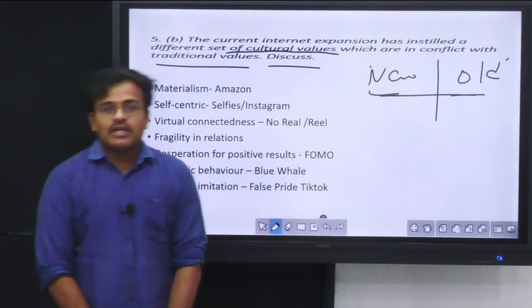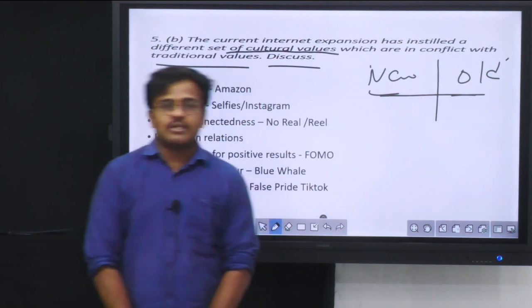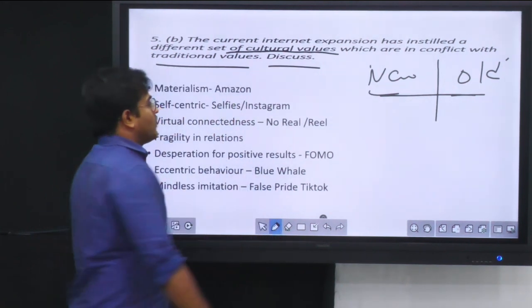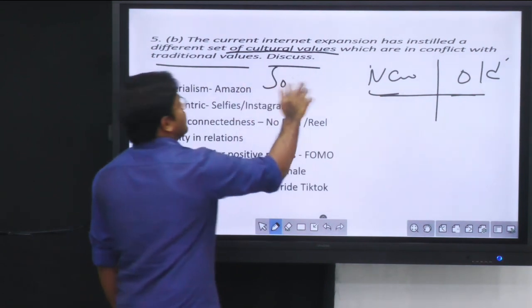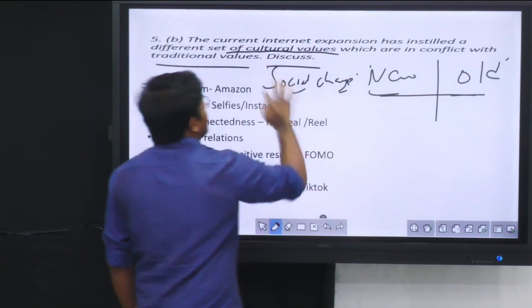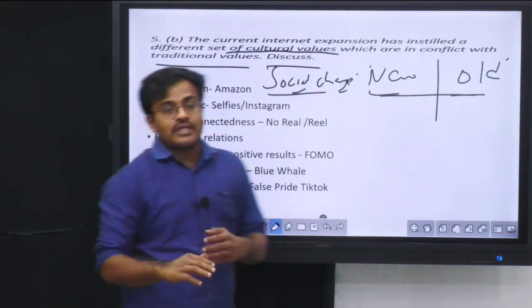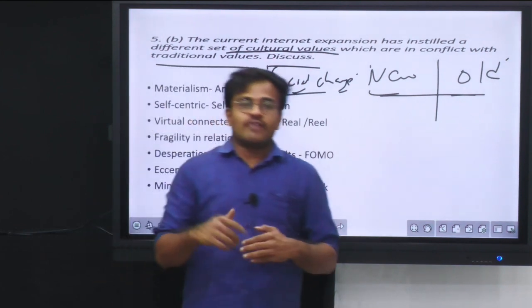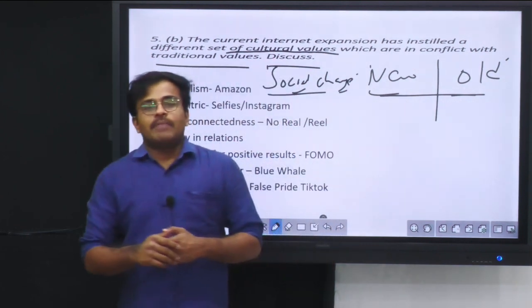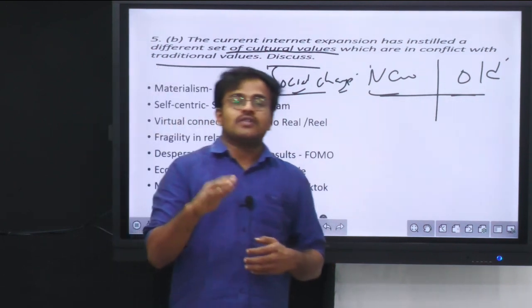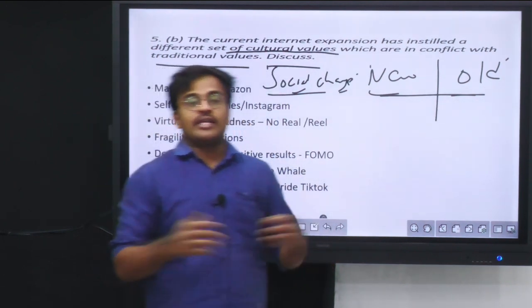Okay, are they in conflict always? There might also be some synchrony between them, right? So definitely you have to write that. First and foremost, you have to write in the introduction the concept of social change. A societal value system is continuously changing, because of the influences of internet, media, laws, regulations, and many other factors that cause change in societal values and norms. That way you can introduce this question.